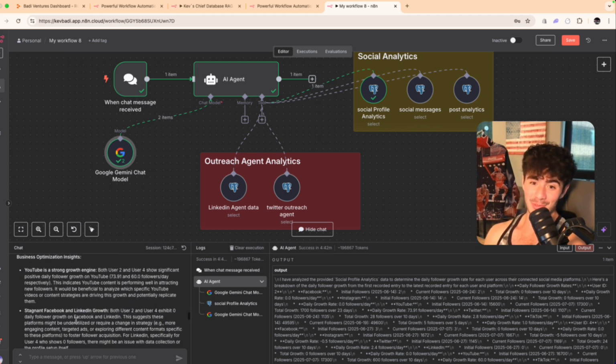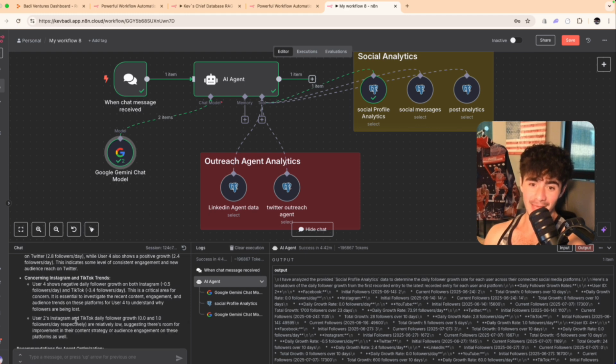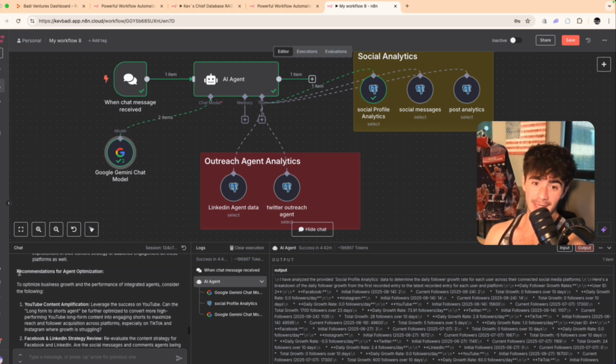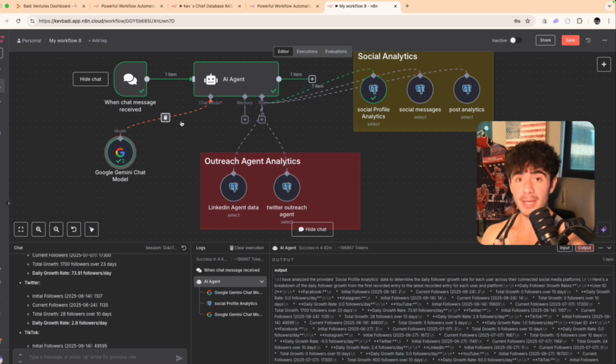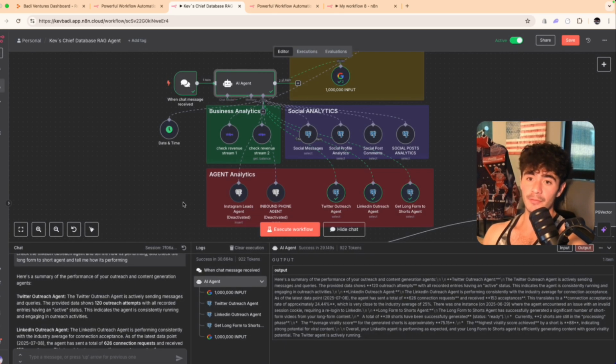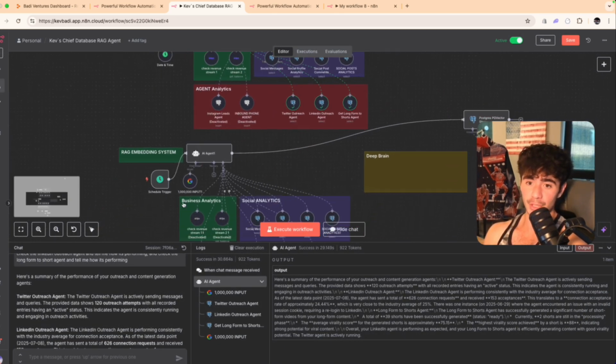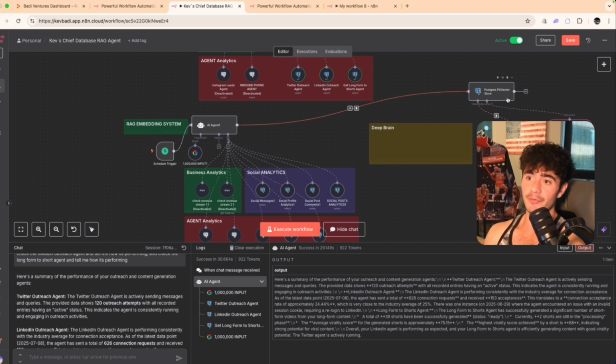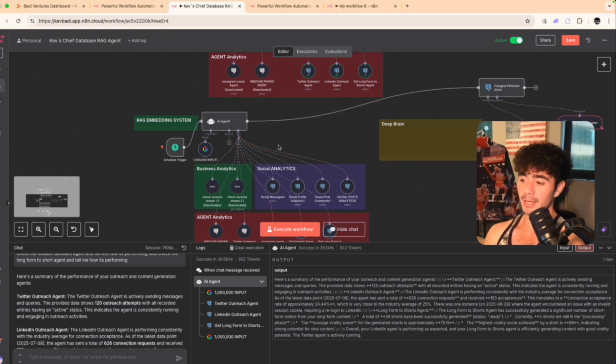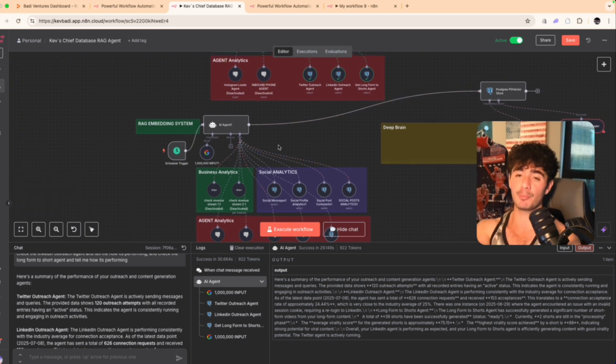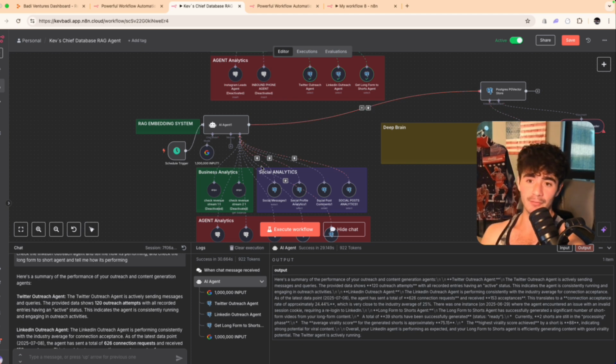What's cool is that it also gave us a complete breakdown of the analytics and its thoughts, and then it gave us recommendations. That is the base database agent that I wanted to show you guys, because now you can add on top of it. And I just want to show you some teasers of things that are going to expand in the future, because we can have a complete vector store actually running in the background. That is the deep brain of this database agent, and that's going to be using a RAG vector store.